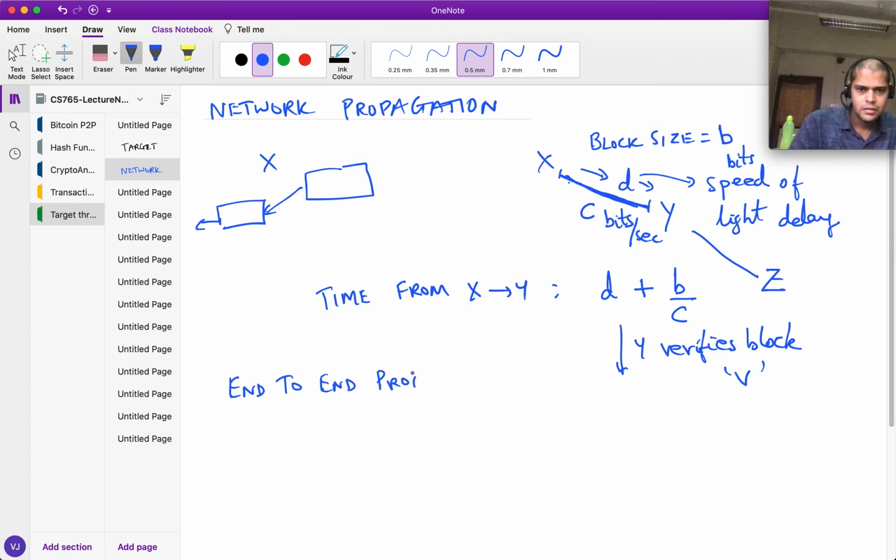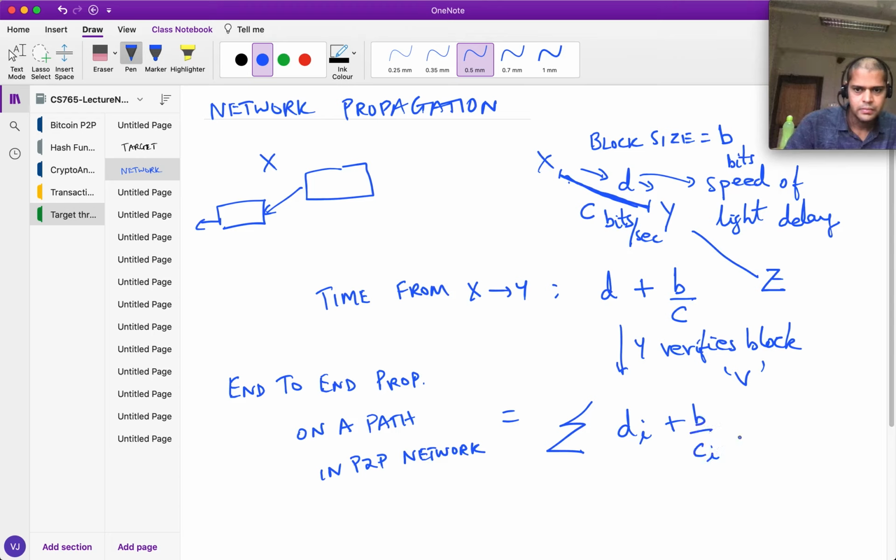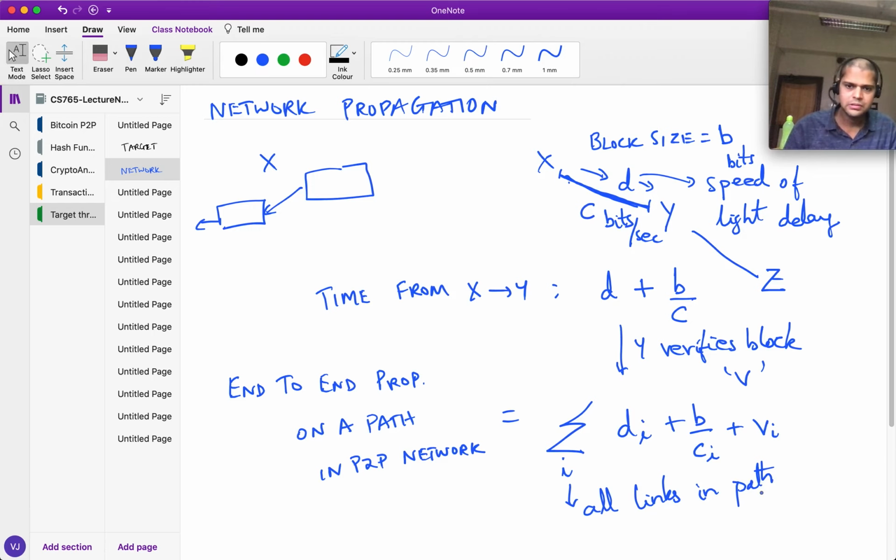Okay. So roughly the total end-to-end propagation of the block, let's say on a path in the peer-to-peer network, is the sum of such delays: d_i plus B divided by c_i plus v_i, where i is over all links in the path. So this is sort of a crude network model for what happens.